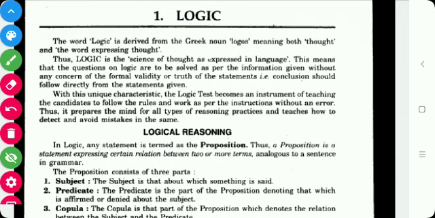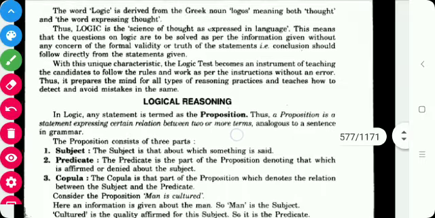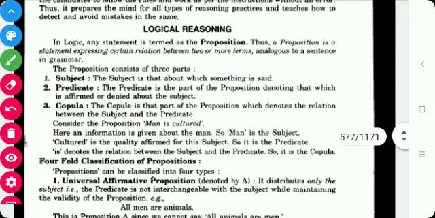First is logical reasoning. In logic, any statement is termed as a proposition. The proposition is a statement expressing a certain relation between two or more terms, analogous to a sentence in grammar. The proposition consists of three parts: subject, predicate and copula.